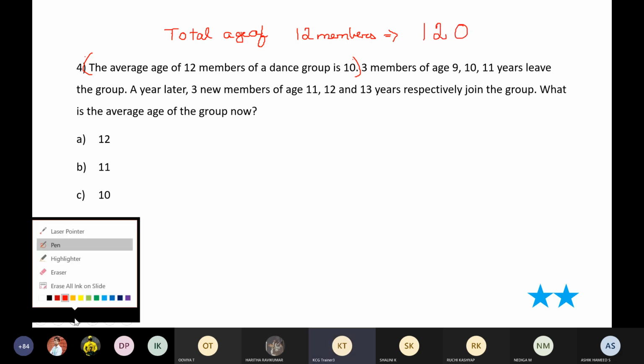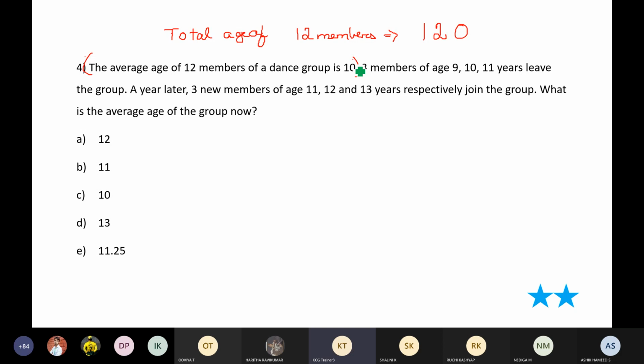Now let's look at the next line. What does it say? 3 members of the age 9, 10 and 11 leave the group. A year later, 3 new members of the age 11, 12 and 13 join the group. What is the average age of the group right now? Let's just look at the second line. Let's not worry about anything else. If 3 members leave, how many members are remaining? There are 9 members. Out of 12, 3 went out.